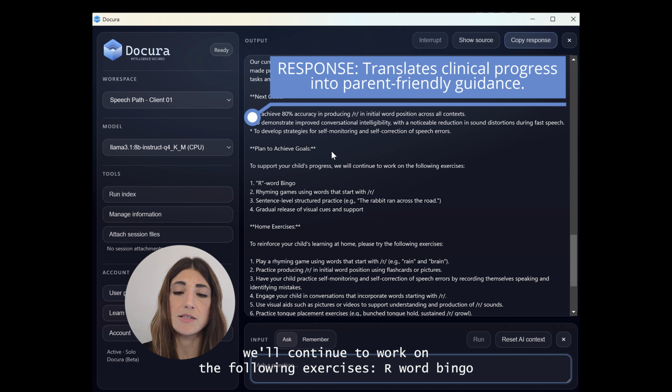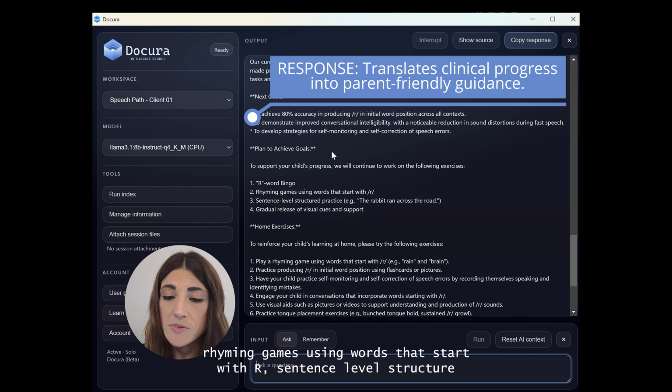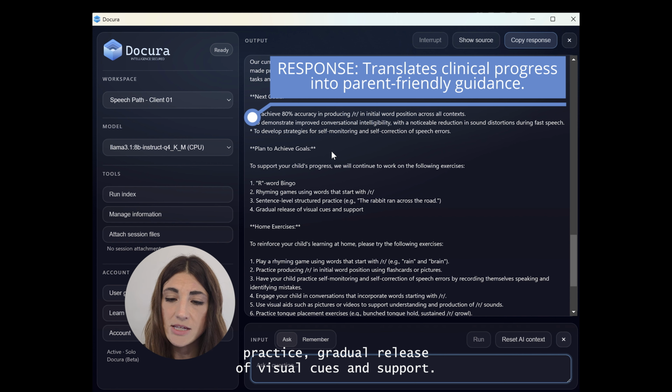Our plan to achieve the goals: to support your child's progress, we'll continue to work on the following exercises: R word bingo, rhyming games using words that start with R, sentence level structure practice, gradual release of visual cues and support.